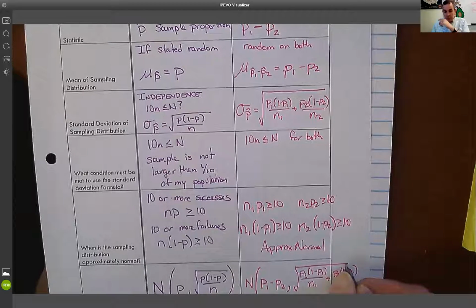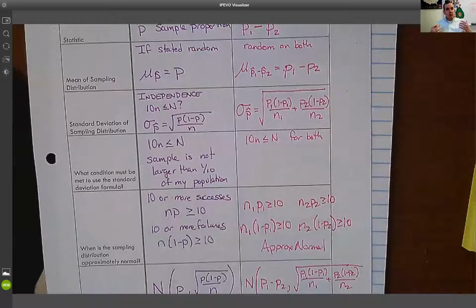So the whole idea on proportions is I'm looking for random, I'm looking for independent, I'm looking for normal. Now the normal check is that 10 or more successes and failures. The independent check is the 10n, and the random check is, does it state random? So that's what it is for proportions.